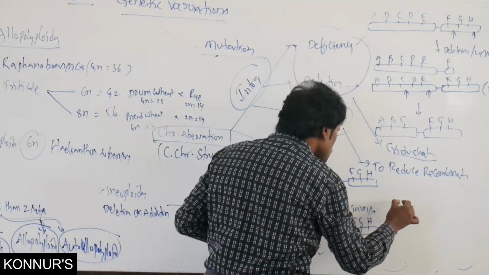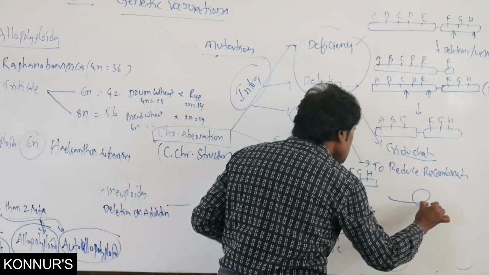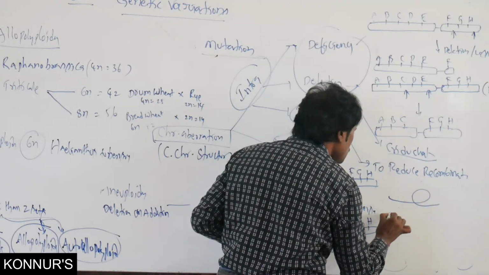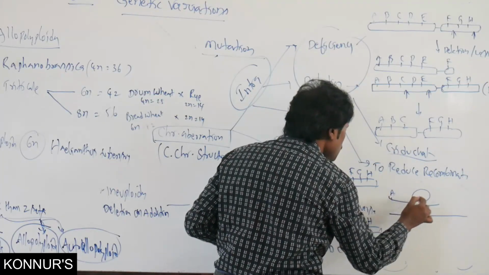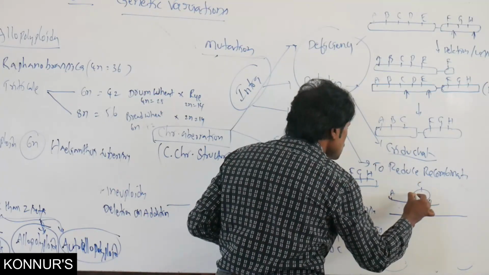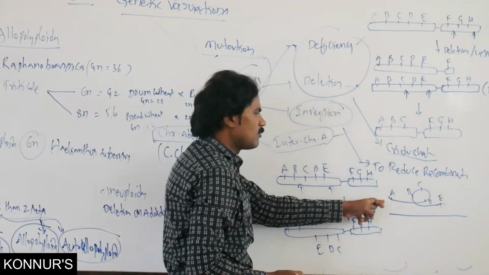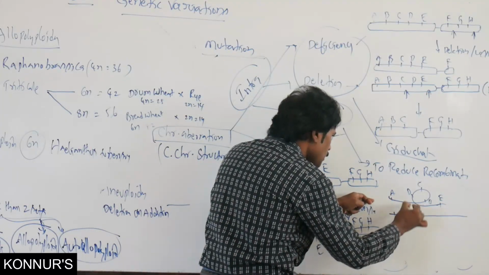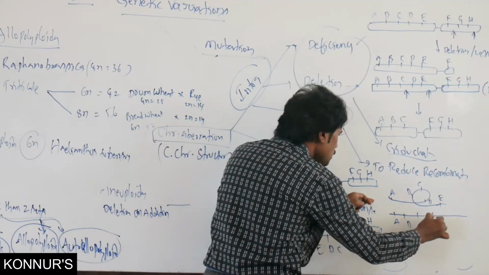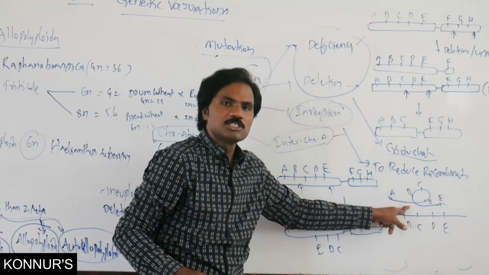Apart from this, loop inversion is also possible. That means A, B, C, D, E is the normal one. Then it may form A, D, C, B, E, like a loop inversion.